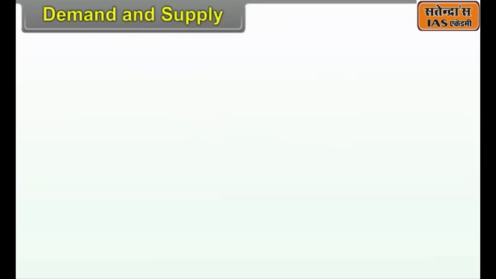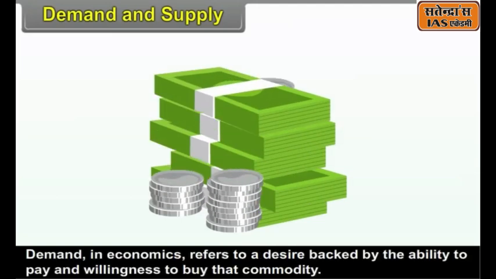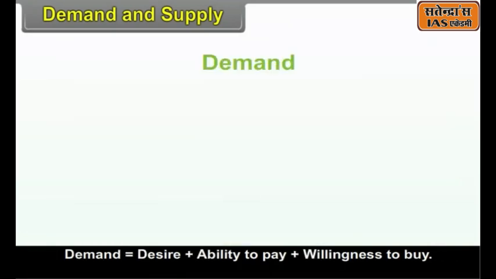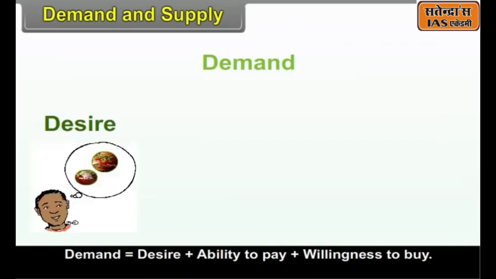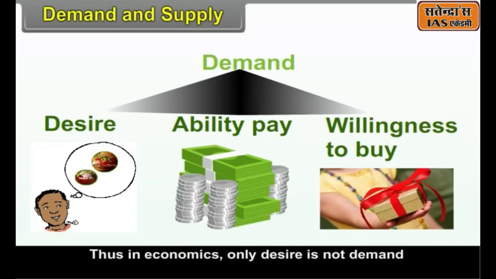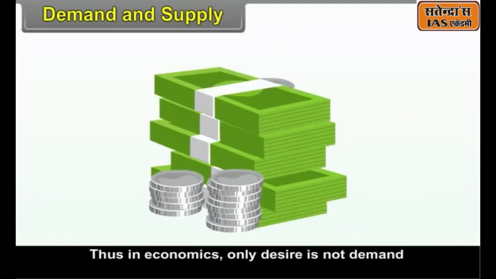2.6. Demand and supply. Demand. Demand in economics refers to a desire backed by the ability to pay and willingness to buy that commodity. Demand is equal to desire plus ability to pay plus willingness to buy. Thus, in economics, only desire is not demand.